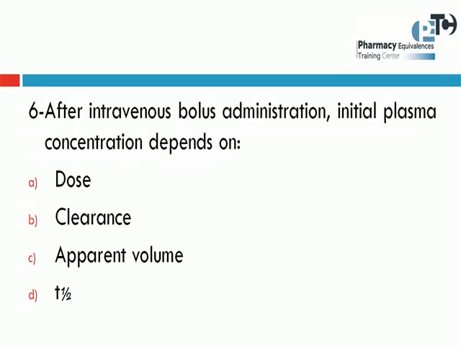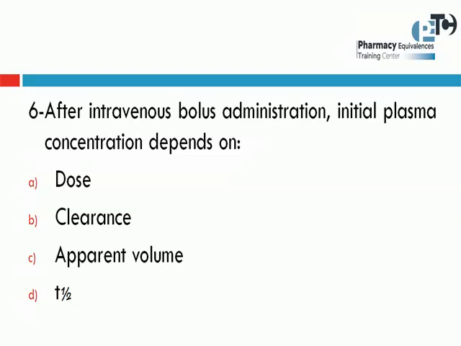Number 6. After intravenous bolus administration, initial plasma concentration depends on dose, clearance, apparent volume, or T-half. This question looks like the previous one, but in this question, he asked about the intravenous bolus administration. In the previous one, it was the intravenous infusion.